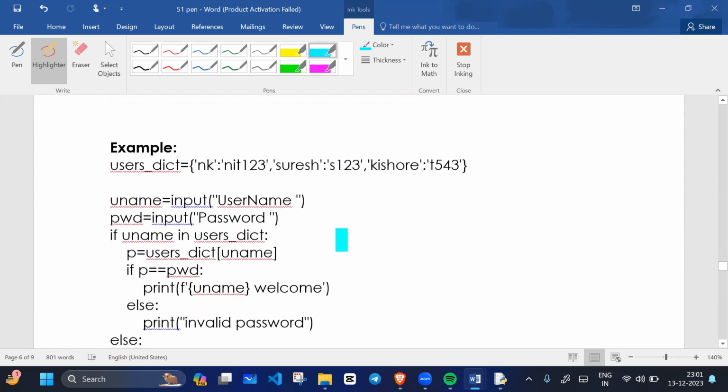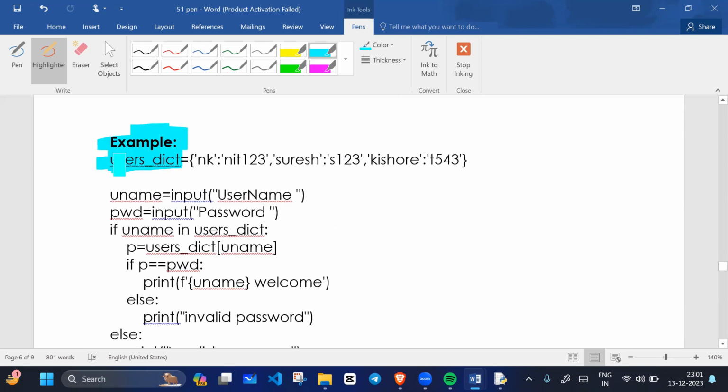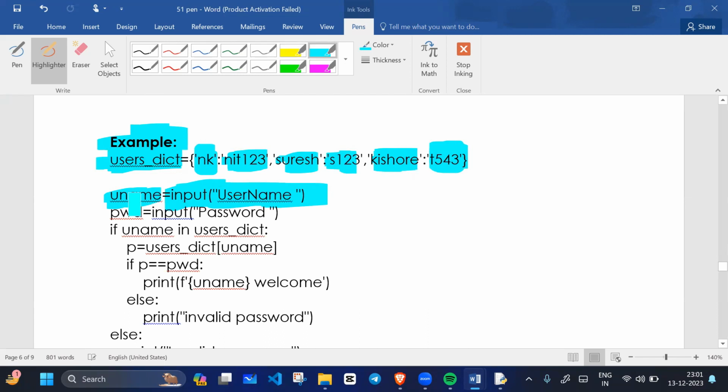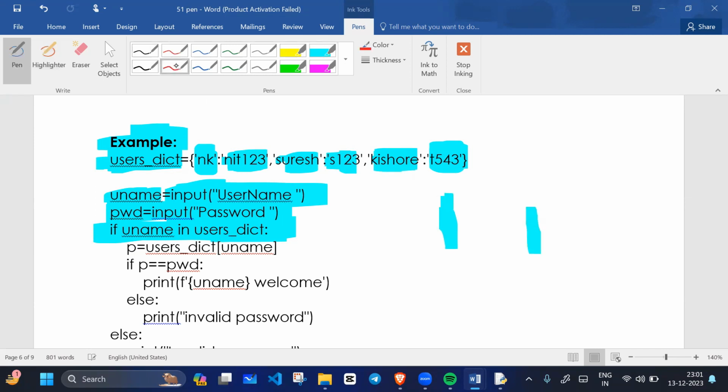See the example. We have a user dictionary with this key, associated with this value, then another key with its value, and another key with its value. We take the username from the user and the password from the user. Then we use if, with membership testing. In is what? The membership operator. So we are checking what?